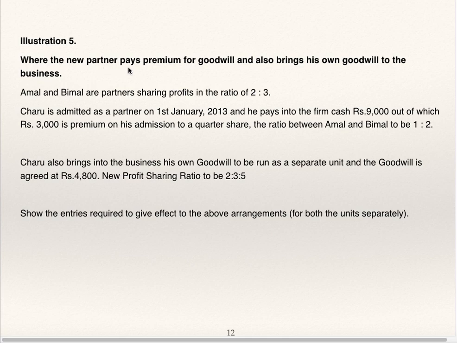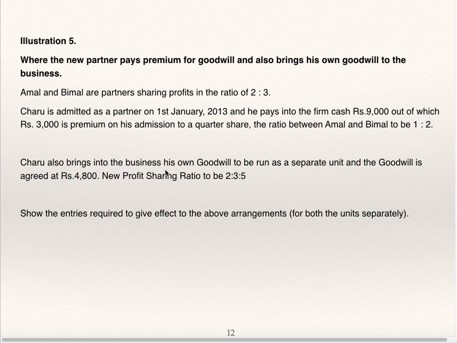Illustration 5. Where the new partner pays premium for goodwill and also brings his own goodwill to the business. Amal and Bimal are partners sharing profits in the ratio of 2:3. Charu is admitted as partner on 1st Jan 13 and he pays into the firm cash 9,000, out of which 3,000 is premium on his admission to a quarter share. Out of 9,000, 3,000 is for goodwill, 6,000 is for capital. The ratio between A and B is 1:2. Quarter share is 1/4, so the remaining 3/4 will be shared by A and B in the ratio 1:2.